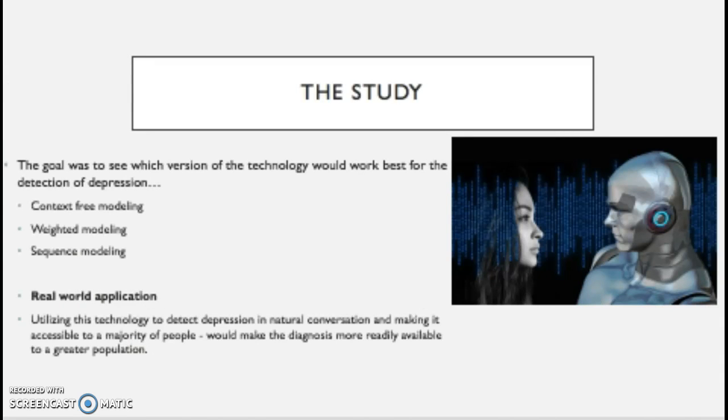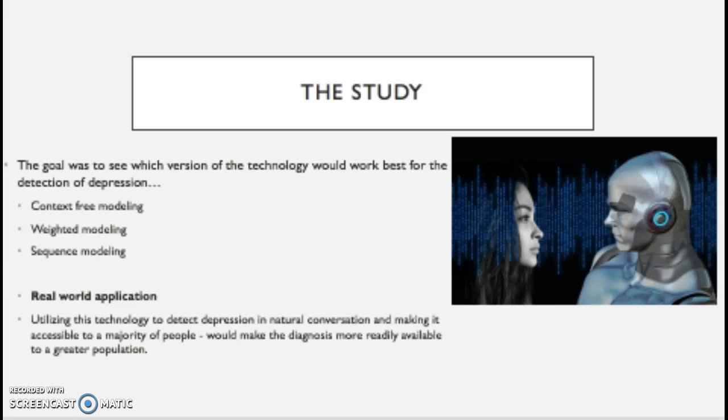The study looked at speech patterns from audio and text transcripts from 142 individuals who were partaking in a depression screening by a human-controlled virtual agent. The goal was to see which version of the technology would work best for detecting depression. The three methods that researchers looked at were context-free modeling, so without the question that initiated the response, where they found that text features performed better than the audio features.